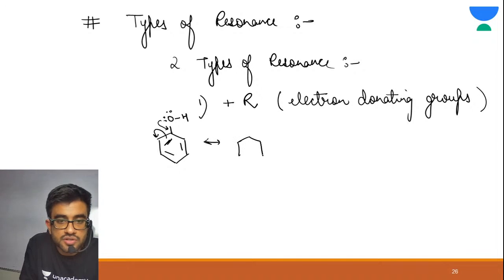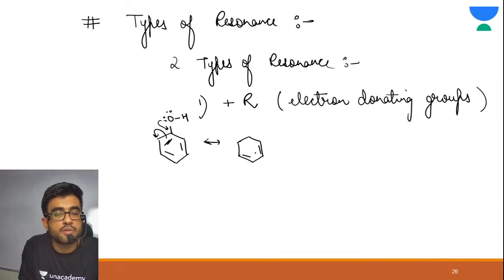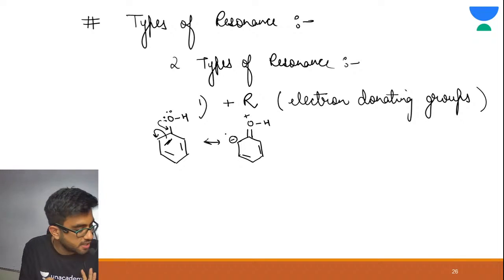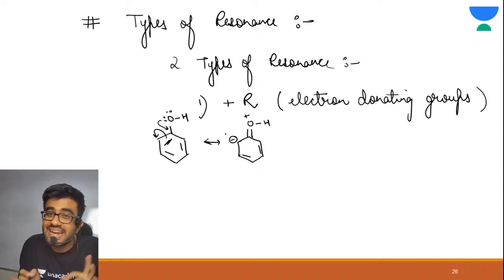Let me draw the structure. See, first make those things which you are not touching. These are all the pi bonds I have made. Now there would be a double bond between this oxygen and carbon. Oxygen would have a positive charge and carbon would have a negative charge. Fantastic. Is this much clear to you? Now again resonance is possible.